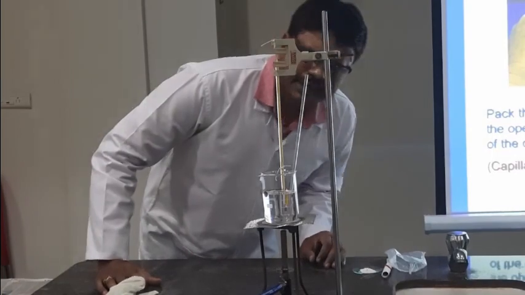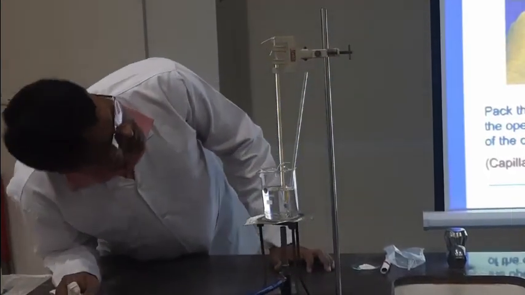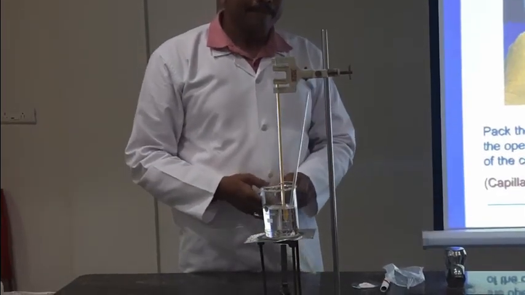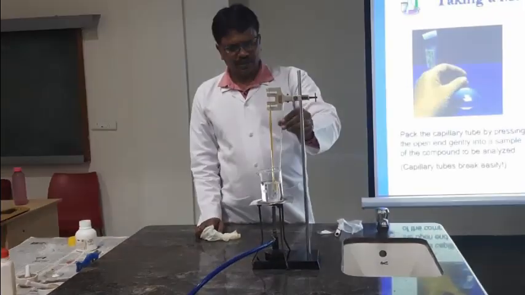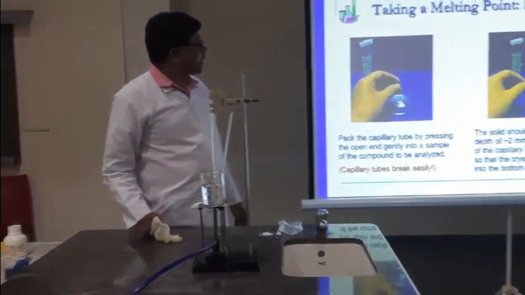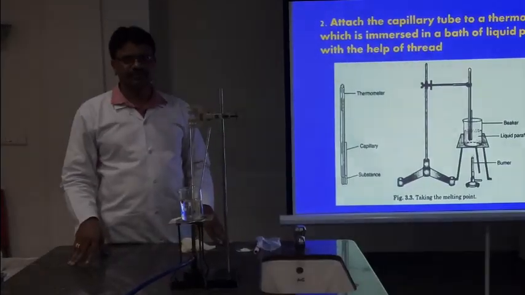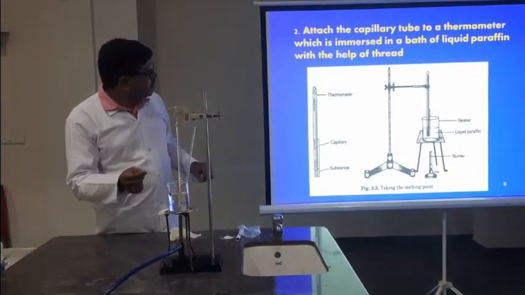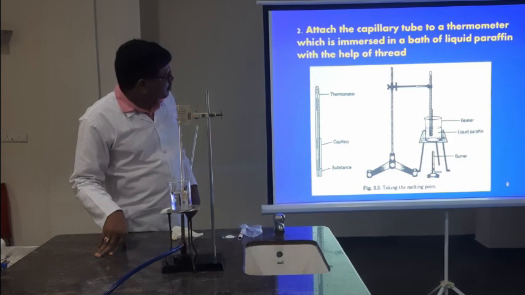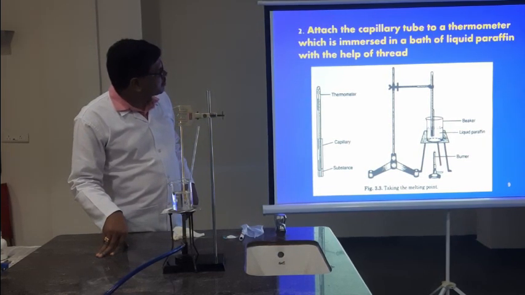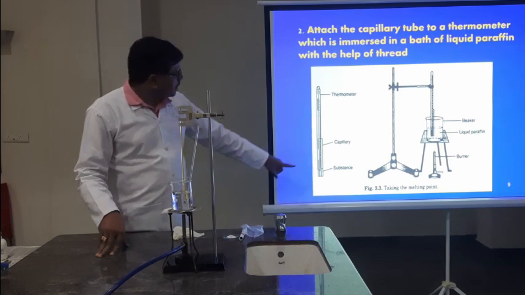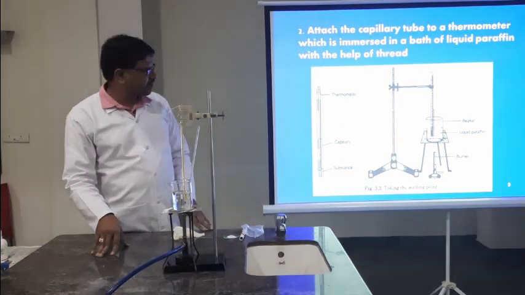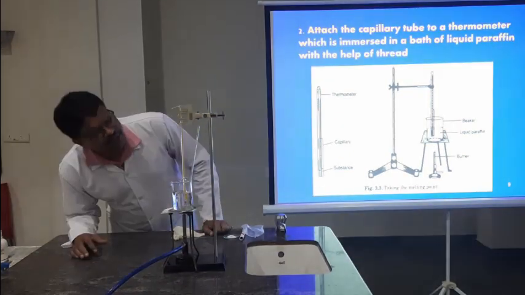Now the initial temperature is about 30 degrees Celsius. So I am going to stir like this. Meanwhile, if I see, this is how the packing is done. Almost similarly we have arranged all these things, the setup for determination of the melting point of a given organic compound. The capillary is attached to this thermometer, which is immersed up to a certain level of the paraffin wax. Now the temperature is increasing.